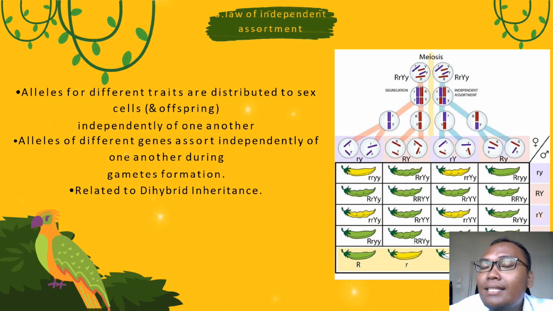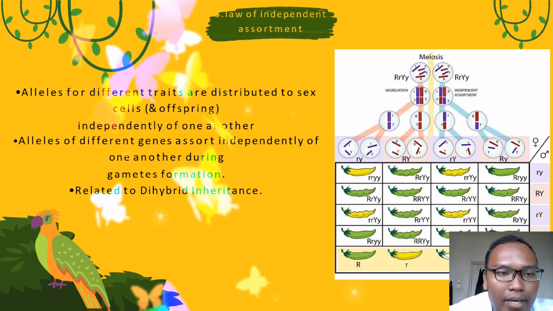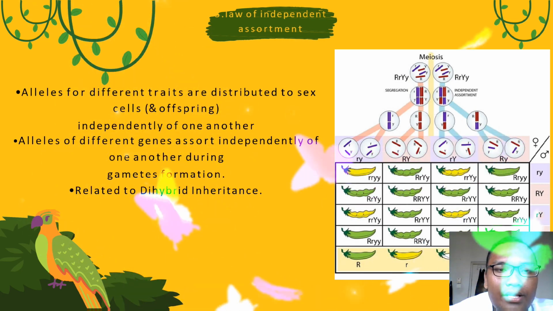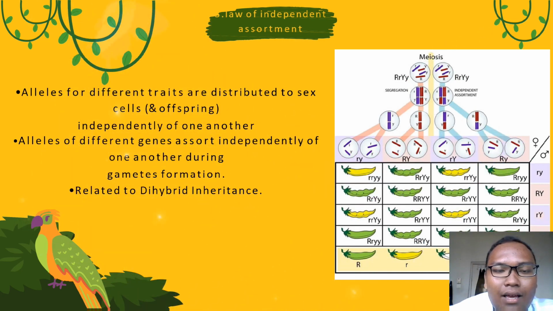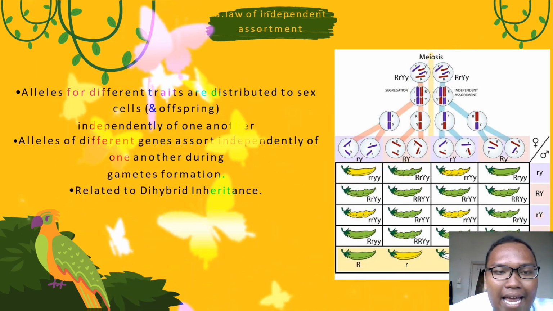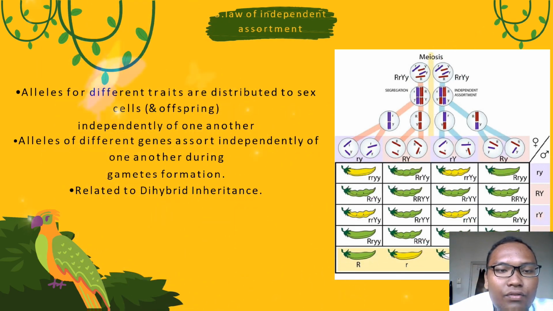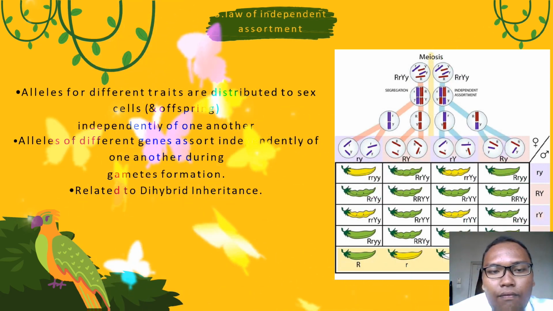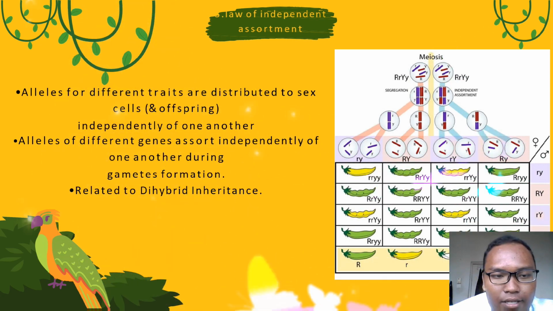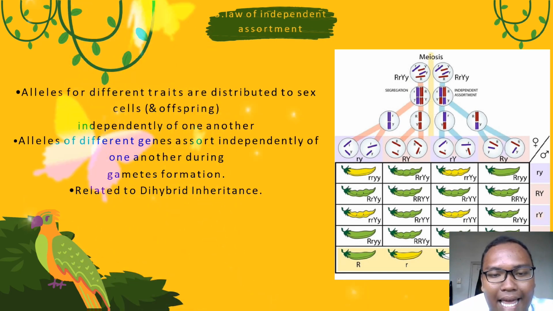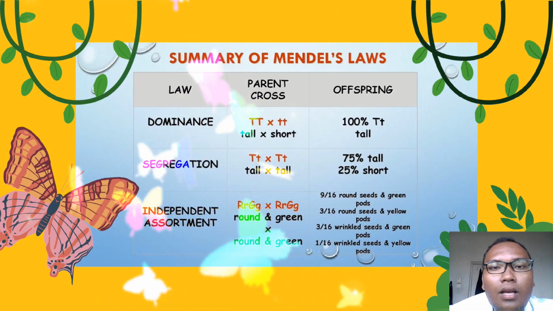Third, law of independent assortment. Alleles for different traits are distributed to sex cells and offspring independently of one another. Alleles of different genes assort independently of one another during gamete formation, related to dihybrid inheritance. This is the summary of Mendel's law.